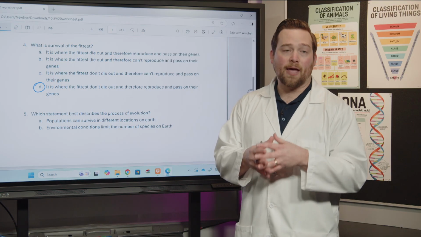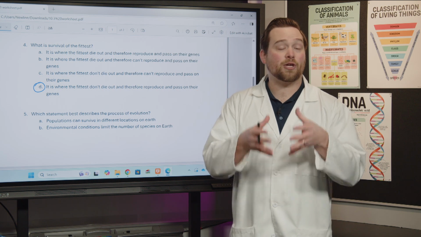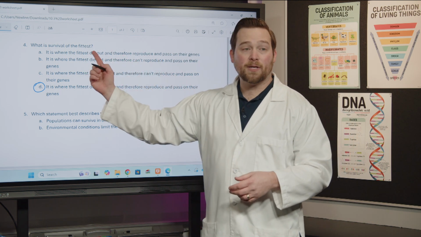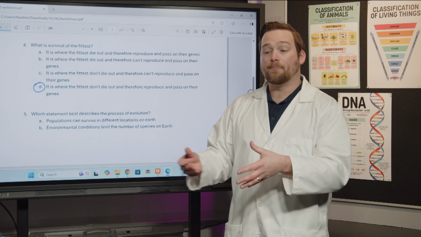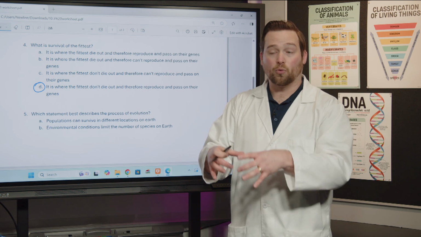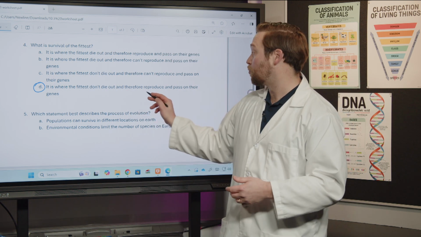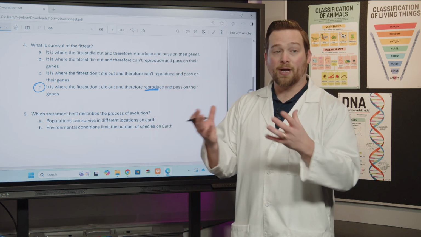So remember that evolution is change over time, and specifically it's change in a population over time. And so when we say survival of the fittest, in order for a population to change over time, what we have to do is change the genes that are in the gene pool. So if an organism is able to survive long enough to reproduce, reproducing is very important in this whole theory, okay?